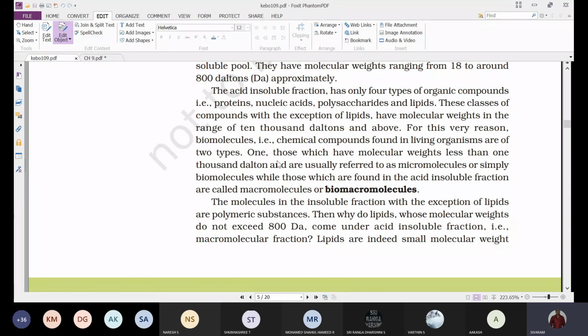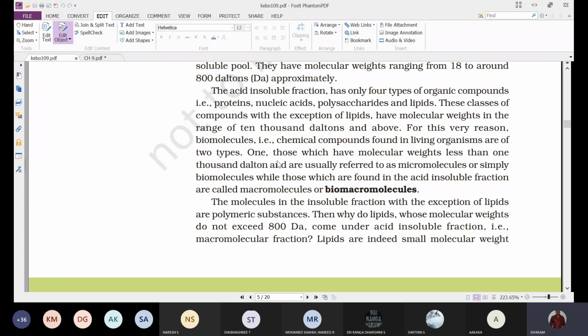So the chemical substances present in living organisms are divided into two groups.